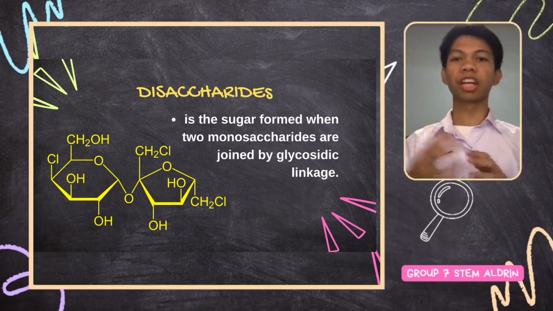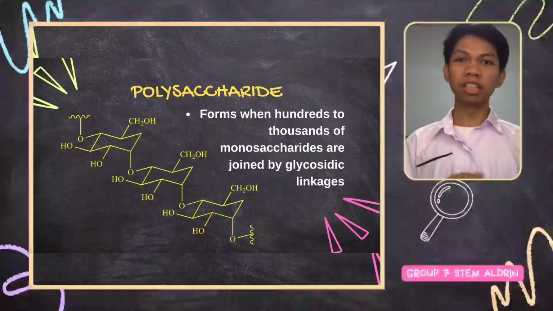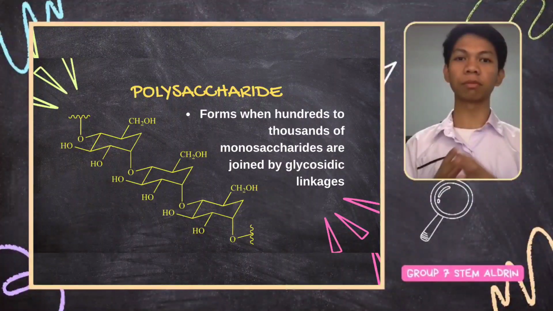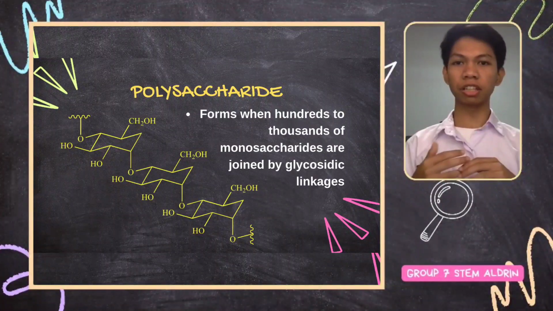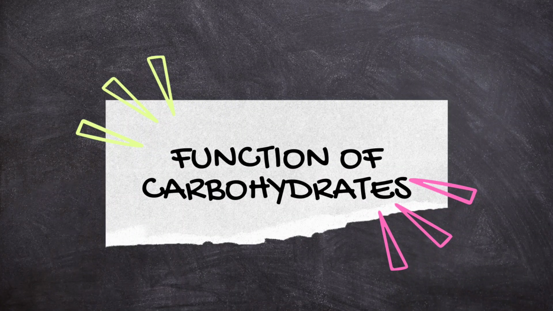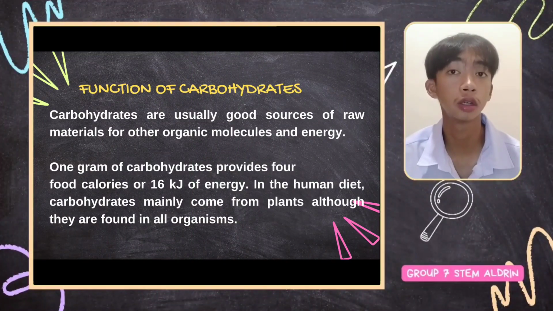The third and last classification of carbohydrates is polysaccharide. The structure of polysaccharide forms when hundreds to thousands of monosaccharides are joined by glycosidic linkage, as seen in this slide. Now for the functions of carbohydrates. Carbohydrates are usually good sources of raw material for other organic molecules and energy.